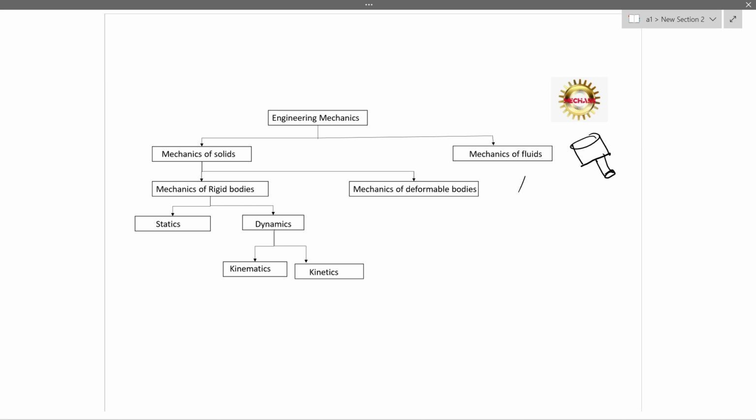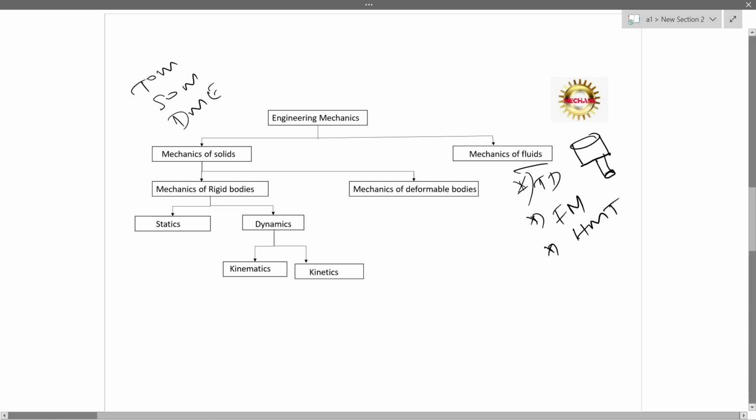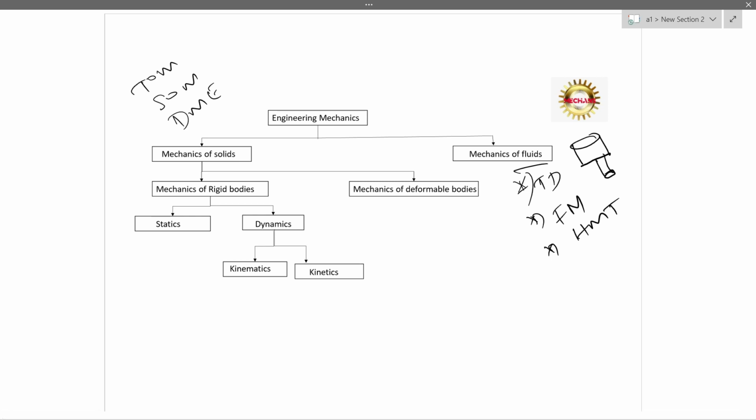And mechanics of fluids is nothing but thermodynamics and fluid mechanics. Heat and mass transfer comes under this mechanics of fluids. Mechanics of solids means the remaining subjects like theory of machines, strength of materials, design of machine elements. These come under mechanics of solids. For the mechanics of solids, we have two categories: mechanics of rigid bodies and mechanics of deformable bodies. Mechanics of rigid bodies means, I should explain what is a rigid body first.